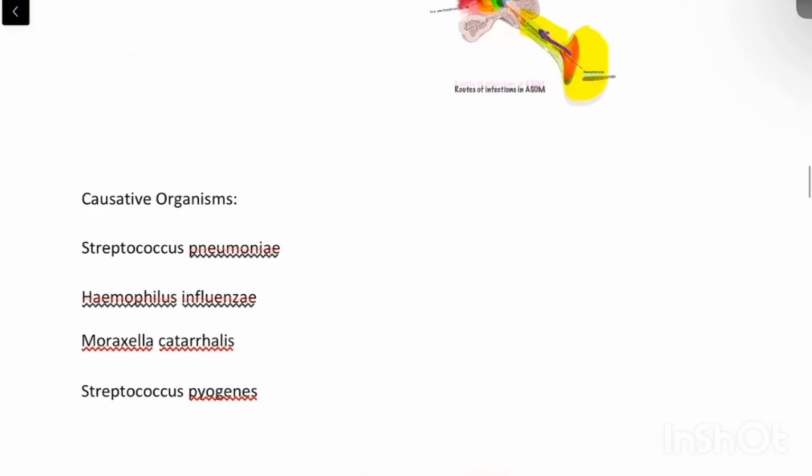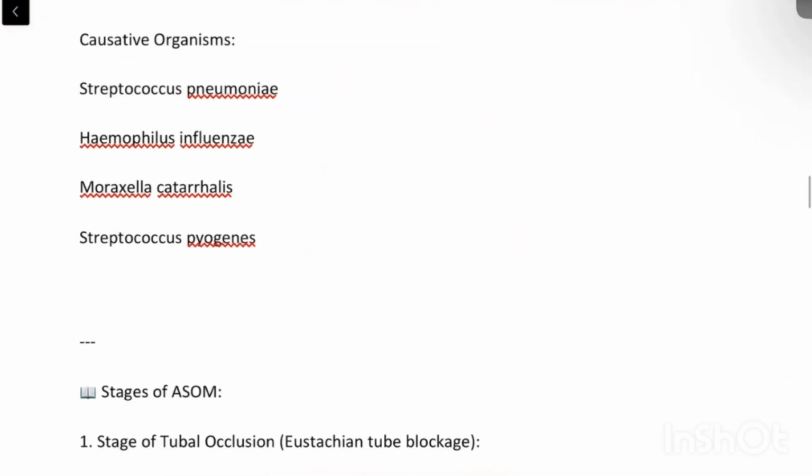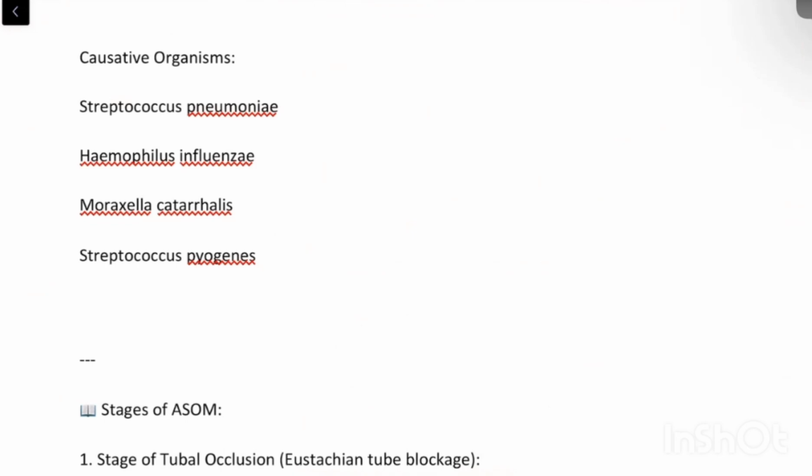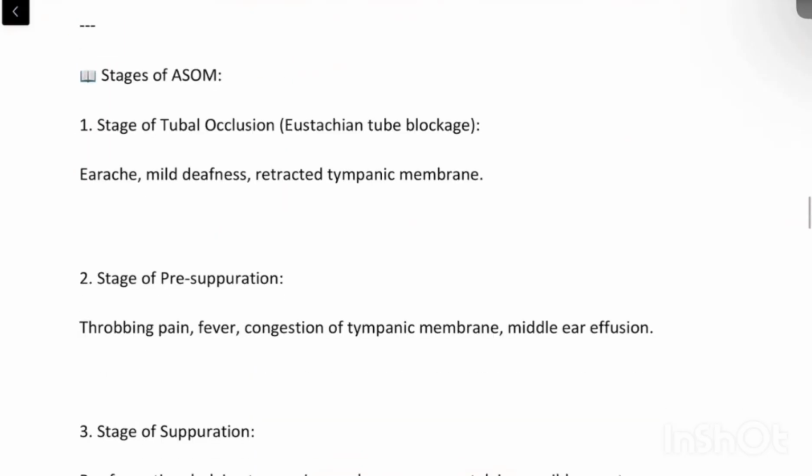What are the causative organisms that lead to ASOM? The main causative organisms are Streptococcus pneumoniae, H. influenzae, Moraxella catarrhalis, and Streptococcus pyogenes. There are stages of ASOM. ASOM doesn't develop all of a sudden, it develops in stages. Just like I have discussed before, the first stage is the stage of tubal occlusion, that is, the eustachian tube gets blocked due to many reasons which we discussed before.